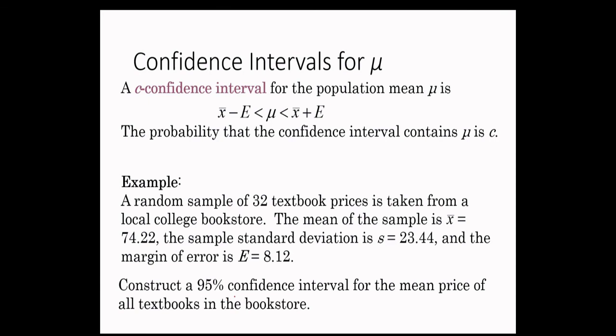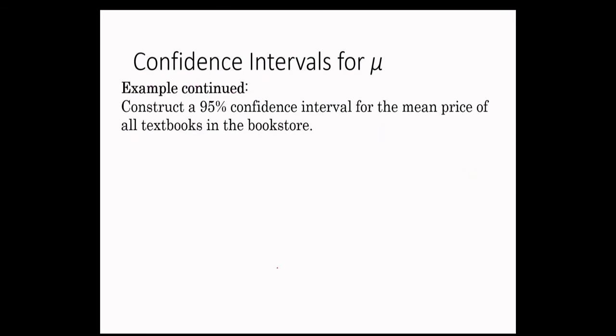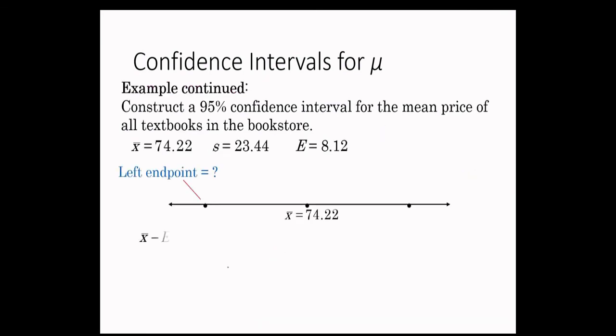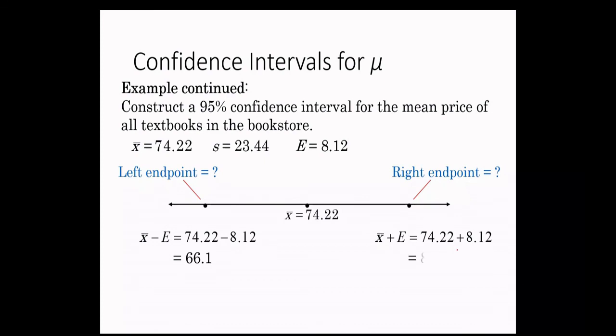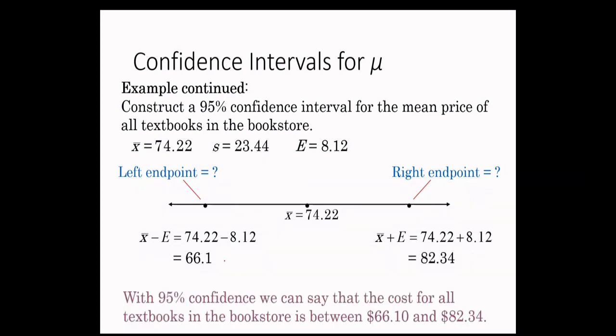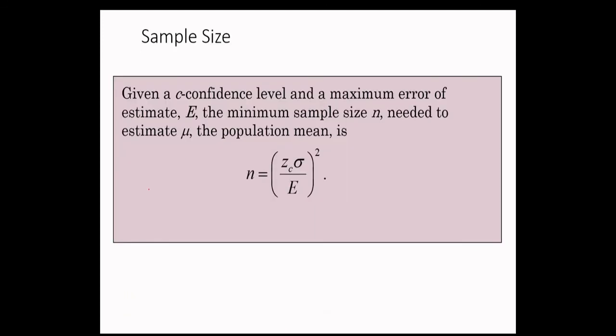Now construct a 95% confidence interval: 74.22 minus 8.12 and 74.22 plus 8.12. So this is the confidence interval, 66.1 to 82.34, for the 95% level of confidence.